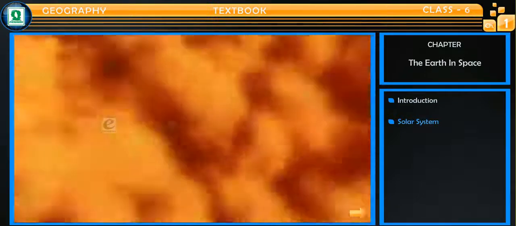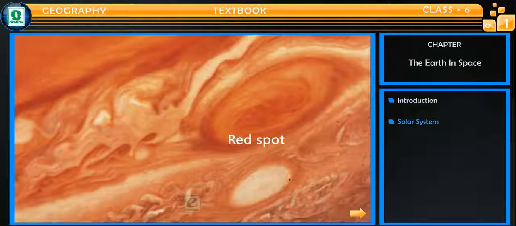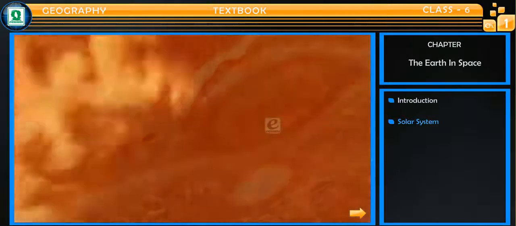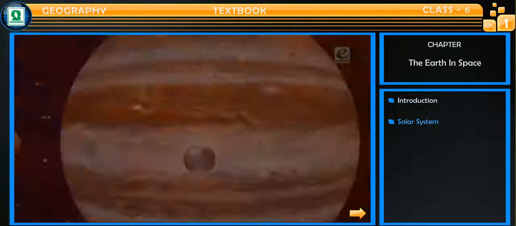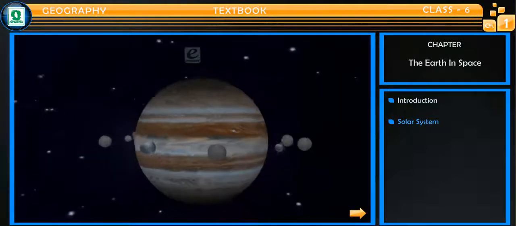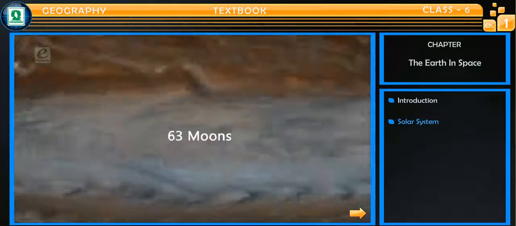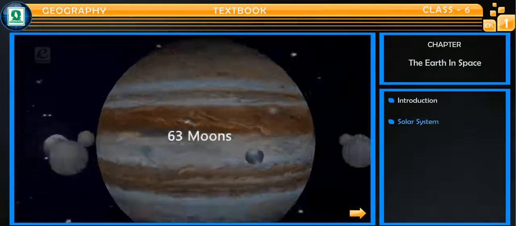It is covered by clouds, and an enormous red spot can be seen in these clouds. It consists mainly of hydrogen gas. Jupiter has a large number of satellites and also has faint rings around it. It has 63 moons.